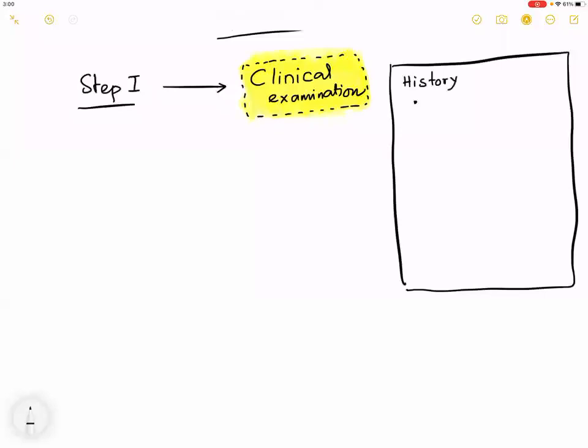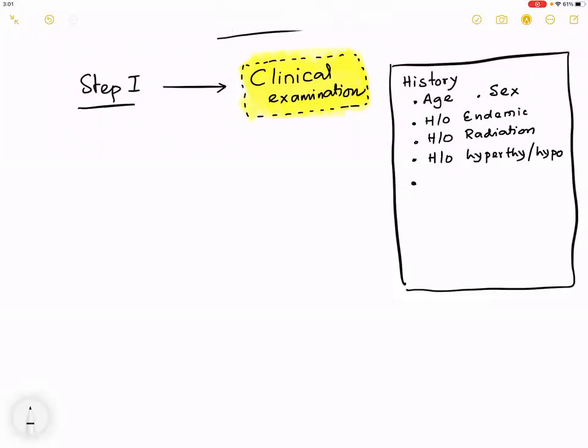The history part of this study is the age of the patient, the gender of the patient, history of residing in an endemic area, history of radiation, history of hyperthyroidism or hypothyroidism, and finally history of cancer mets.